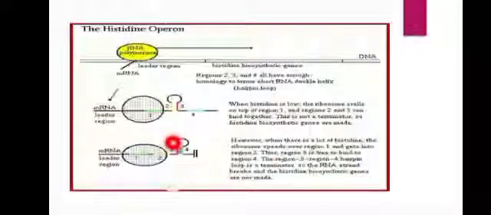reaction. So when there is a lot of histidine, the ribosome speeds over region 1 and gets into region 2. Thus region 3 is free to bind to region 4, and the region 3 and 4 hairpin loop is the terminator. So when regions 3 and 4 form a hairpin structure, that is a terminator. When regions 2 and 3 form a hairpin structure, that is an anti-terminator structure. So the RNA strand breaks, and histidine synthesis is not taking place.